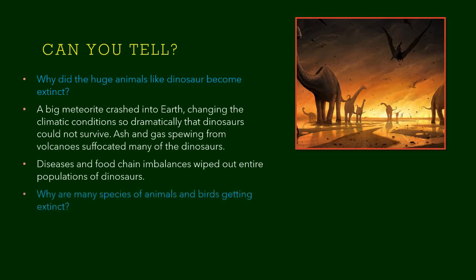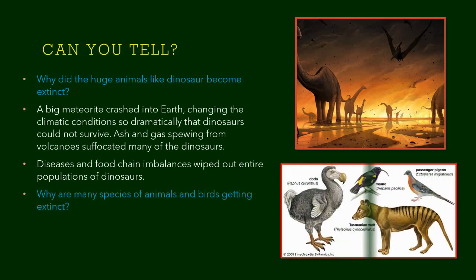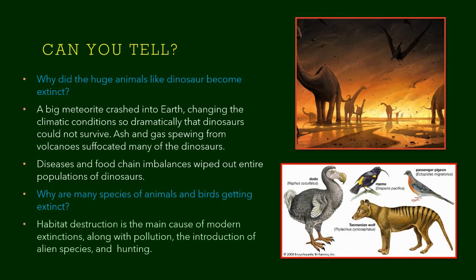Why are many species of animals and birds getting extinct? Habitat destruction is the main cause of modern extinction. Along with that, pollution, introduction of new species, and hunting all account for the extinction of birds and animals.